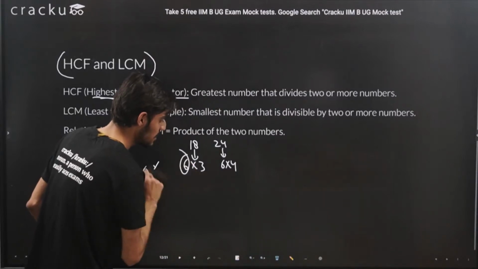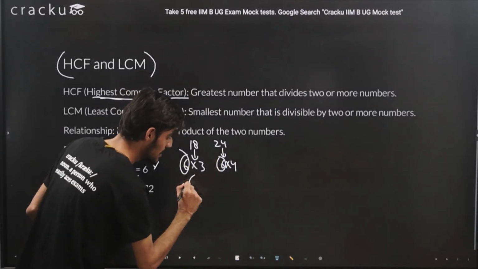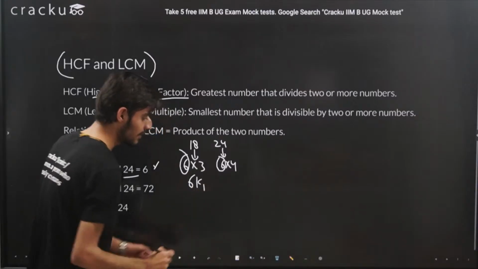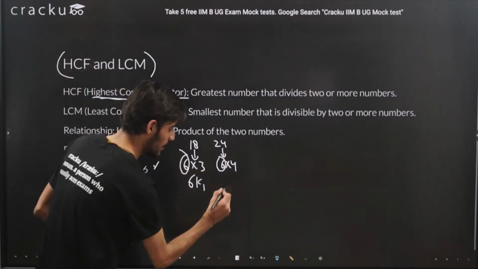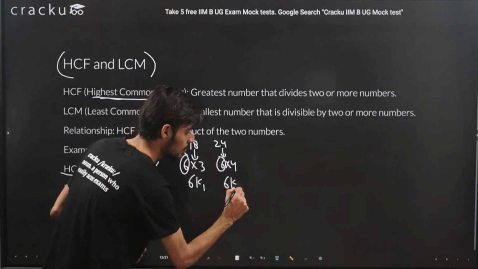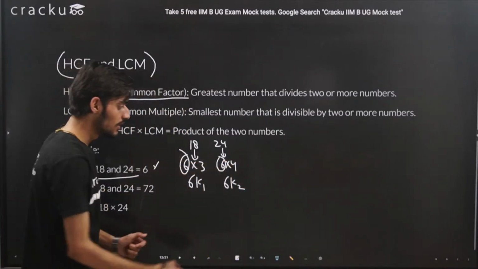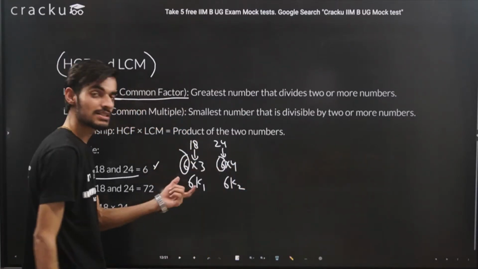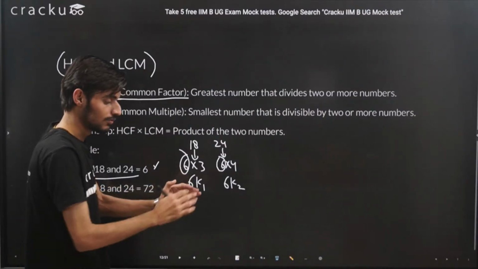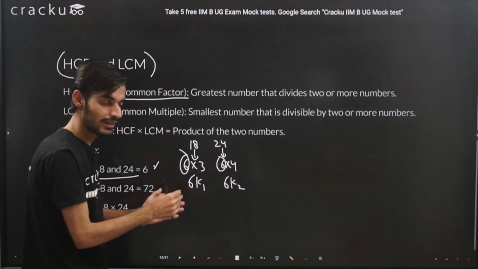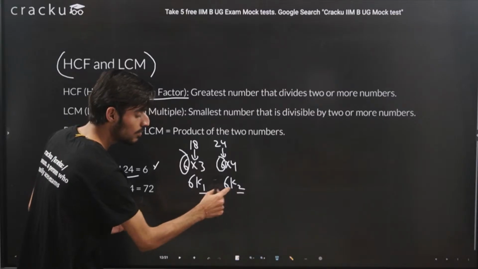So this is the HCF. I can represent the first number in the form of 6k1, where k1 is 3, and the second as 6k2, where k2 is 4. So I can represent the numbers in the form of their HCF, because whatever was common, I took in the HCF, and the remaining two numbers, k1 and k2, will be co-prime.